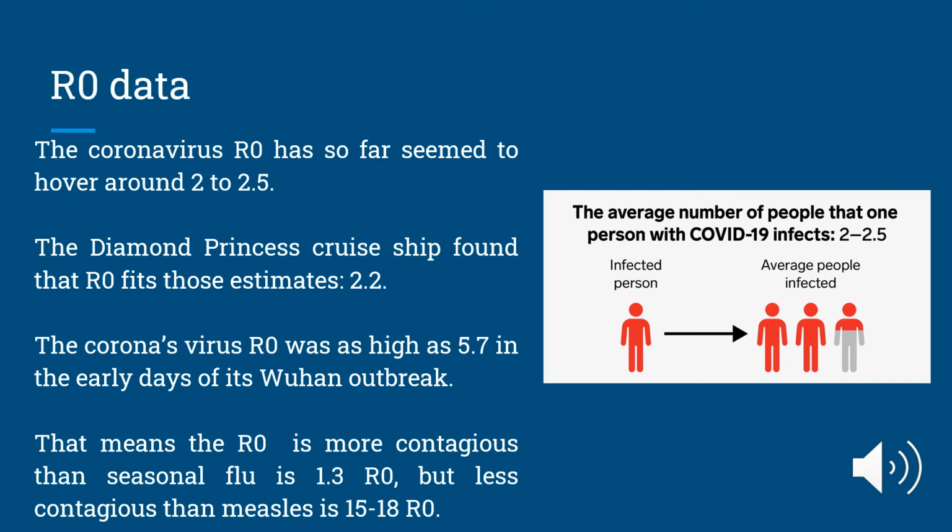To compare to other diseases, seasonal flu has an R0 of about 1.3, which is less than the coronavirus right now. But the coronavirus is also less contagious than measles, which has an R0 of about 15 to 18. The R0 changes depending on how a person behaves, the social structure of a population, the ability to infect people, and how long the sickness is infectious.